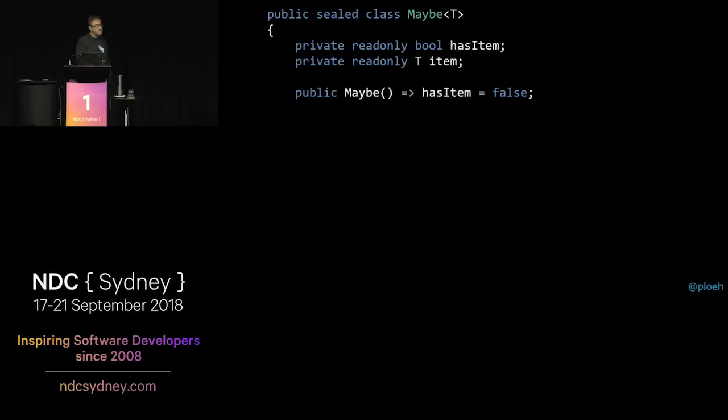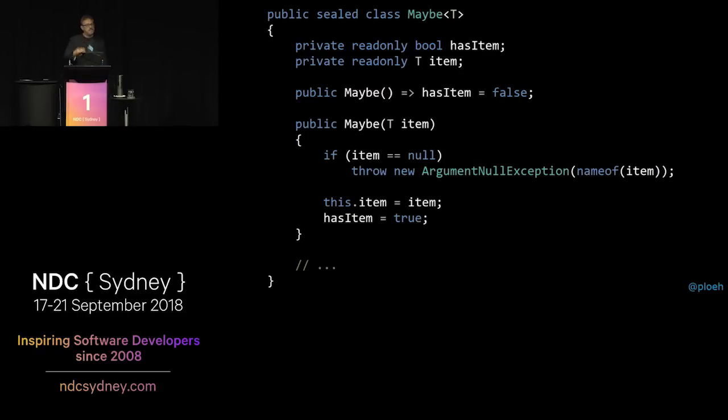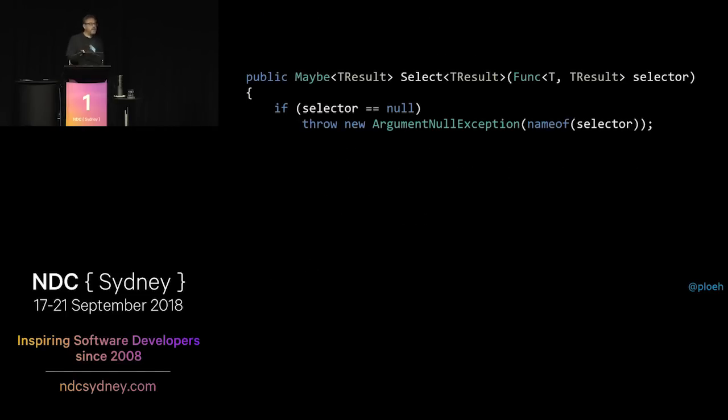And then we have two constructors. We have a constructor that takes no arguments, and the only thing it does is set the flag to false. And we have another constructor overload that takes an item of the type T, makes sure that it's not null, saves the item in the field, and sets the flag to true. So that's how we initialize a Maybe of T data container. Now this is a functor because we can write a Select method on it. You don't always have to write Select methods as extension methods. This is actually an instance method on Maybe of T. So it just takes as an argument that function that we usually call the selector.